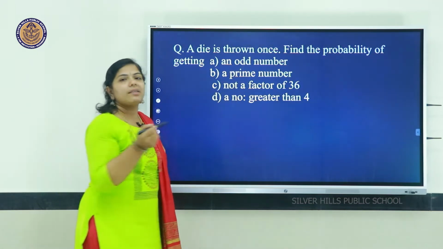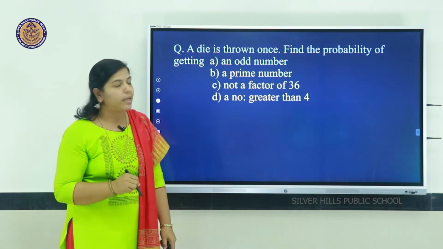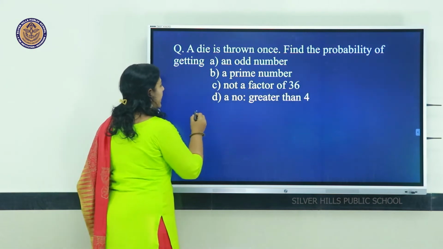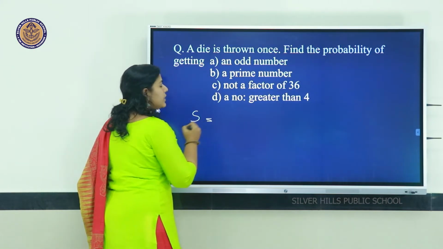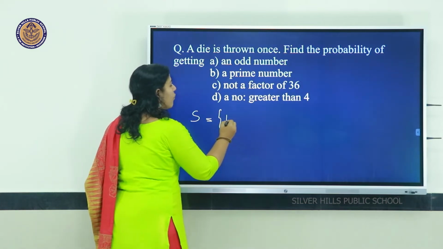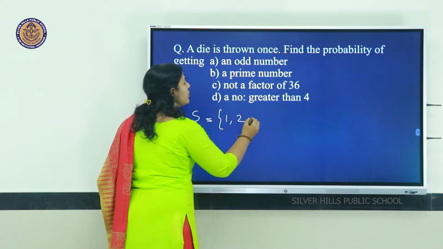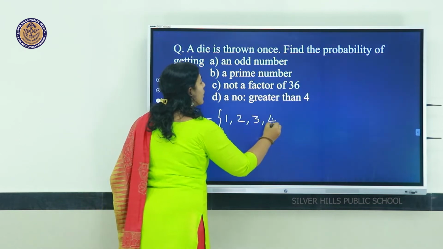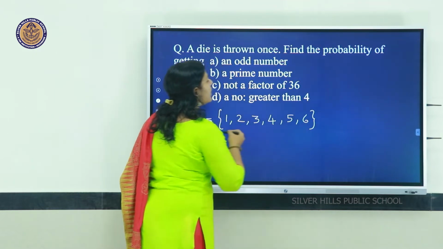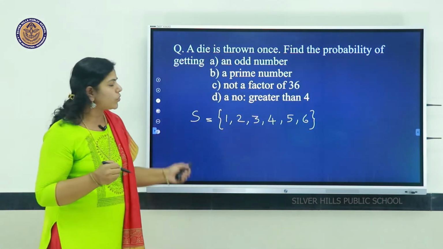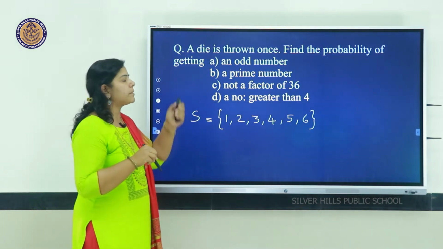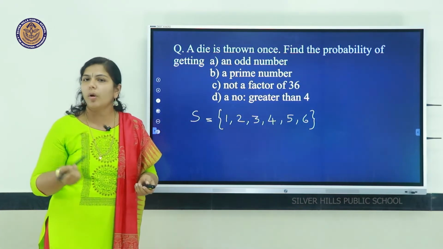First we have to see what is the sample space of this experiment. This die is thrown once. It means the sample space S equals the set of possible outcomes when a die is thrown: 1, 2, 3, 4, 5 and 6. These are the 6 possible outcomes, that is, total possible outcomes are 6. And out of these outcomes, as per the event given, we have to find out the probability.